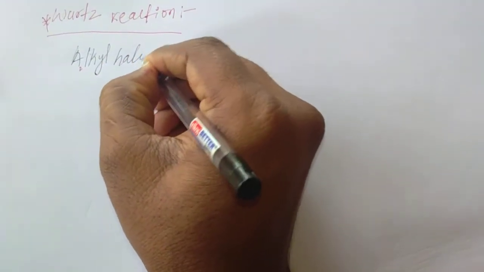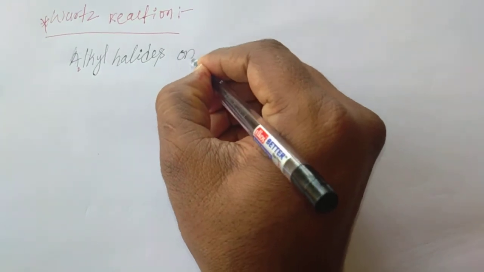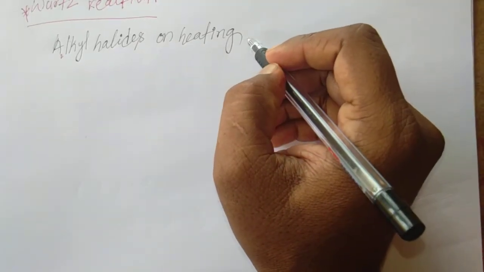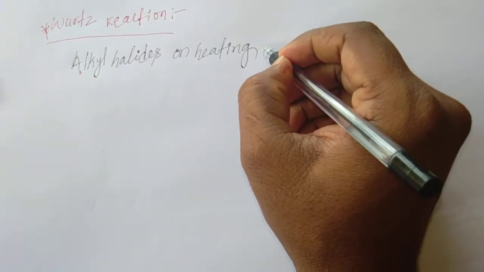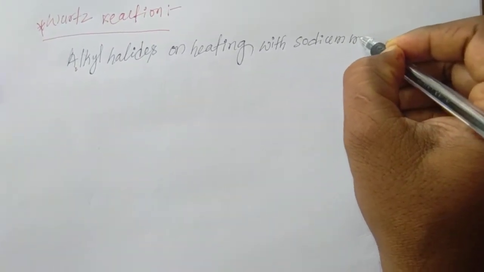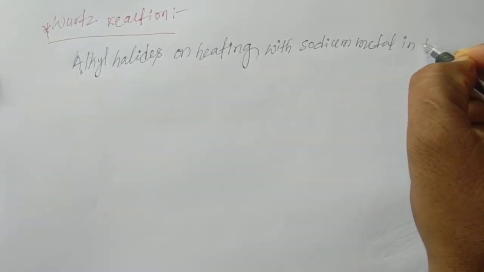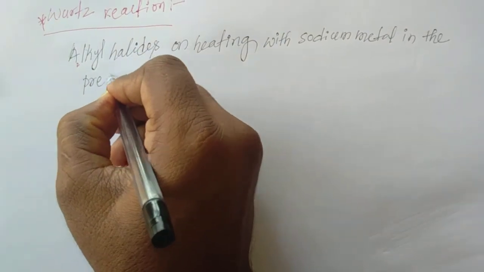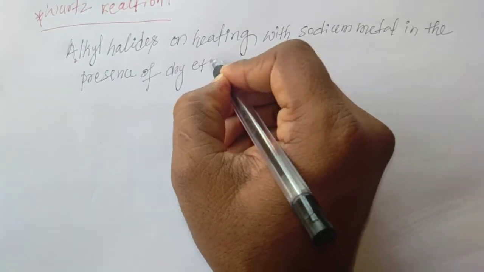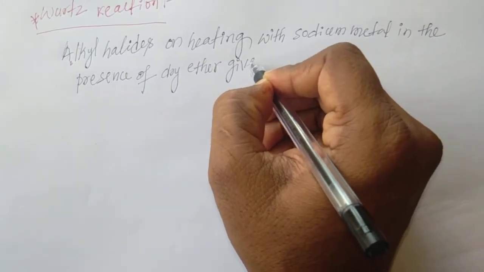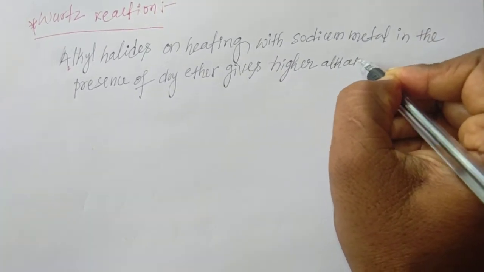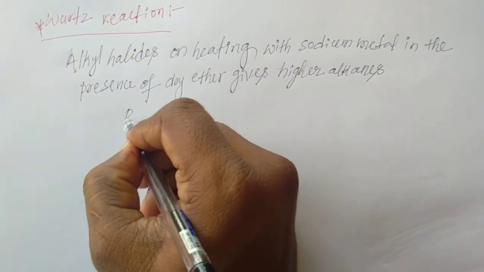Alkyl halides on heating with sodium metal in the presence of dry ether give higher alkanes.